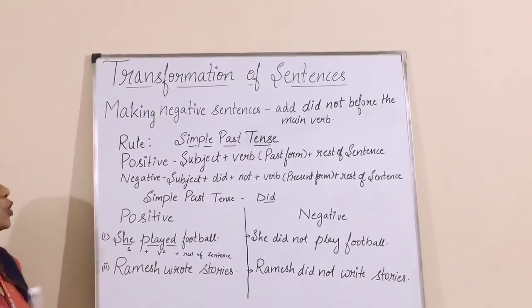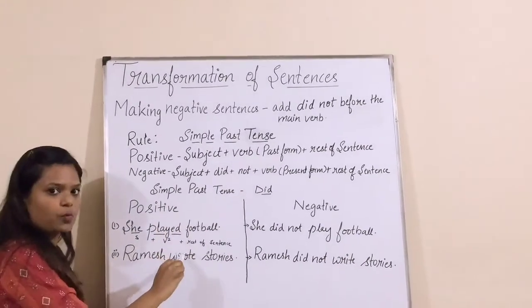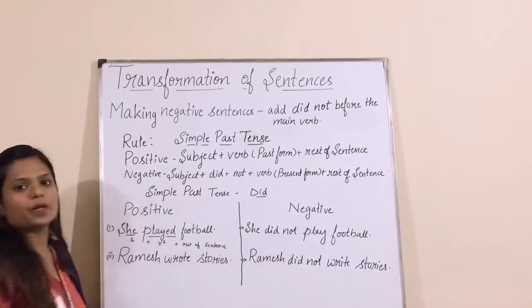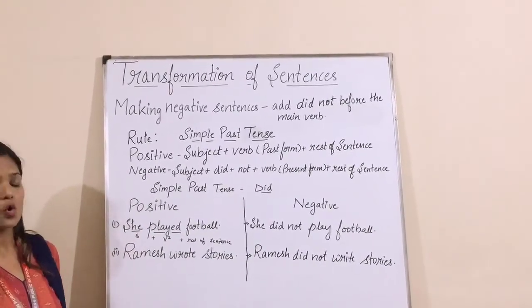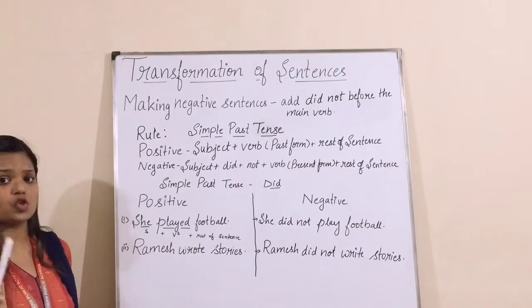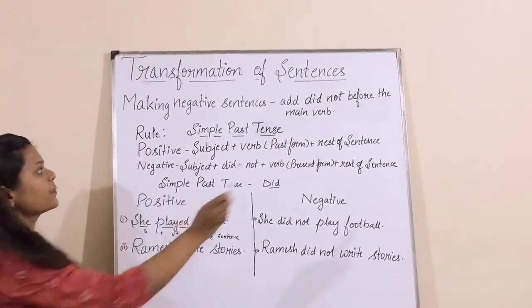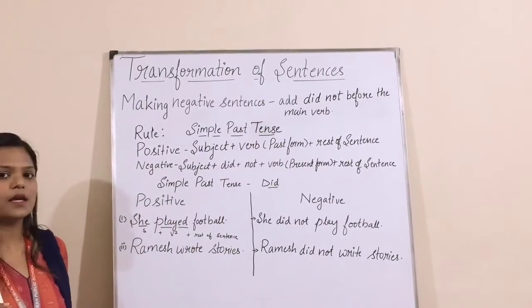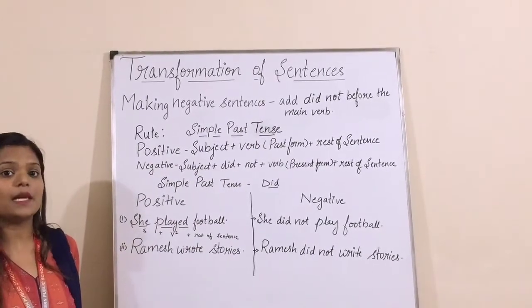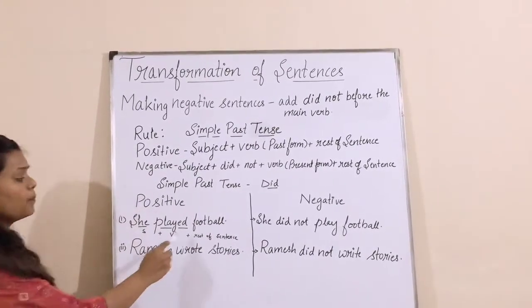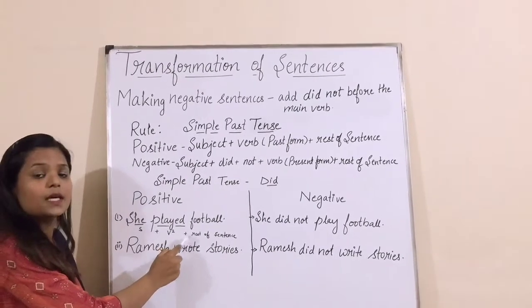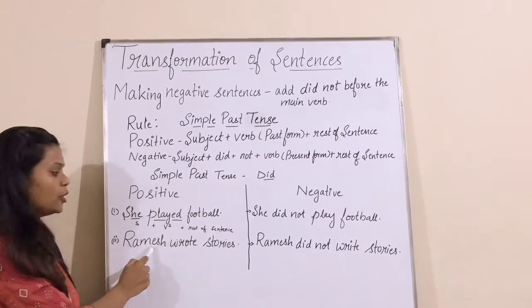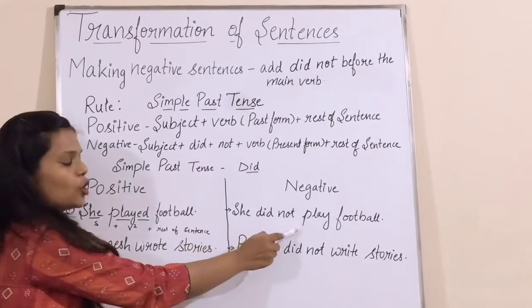I will tell you how we can change a simple past positive sentence into a simple past negative sentence. We just have to add did not before the main verb. हमें क्या करना है? Main verb से पहले did not लगाना है. Played is the main verb. इससे पहले हमें क्या लगाना है? Did not. So she did not.